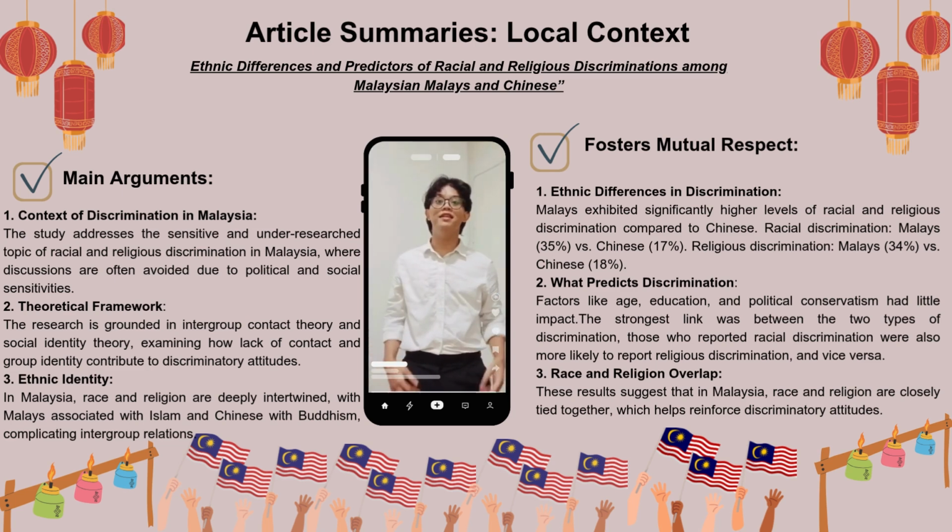Here's what's fascinating. Age, education, and political opinion were all minor factors. So what is the single strongest predictor? Discrimination itself. People who rejected other races tended to reject other religions as well. This implies that Malaysians do more than merely identify race with religion. They completely mix the two together.